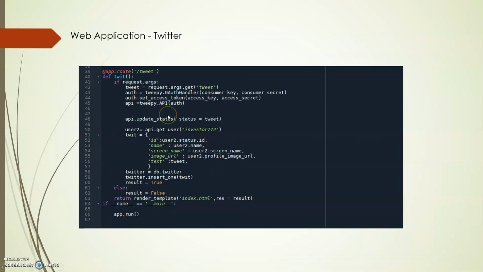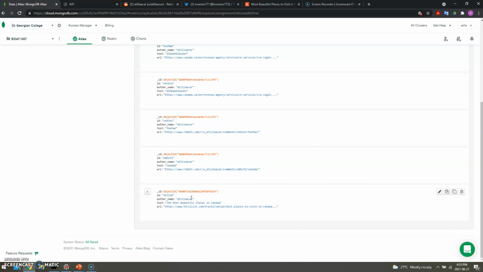And the Twitter web application also works the same way. I'm using the consumer key, consumer secret, and access key and access secret to connect to the API. Using the API, I'm sending my user information, getting all the information here, and inserting those tweets into my MongoDB Twitter collection using this index HTML. Alright, let's see how we can do that.